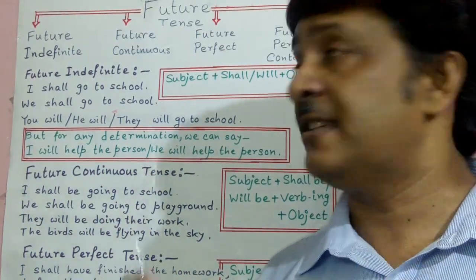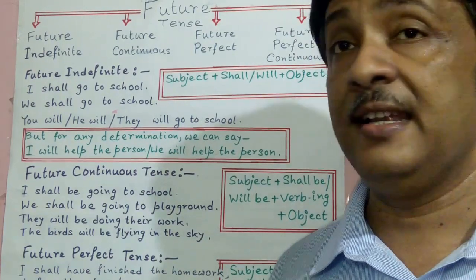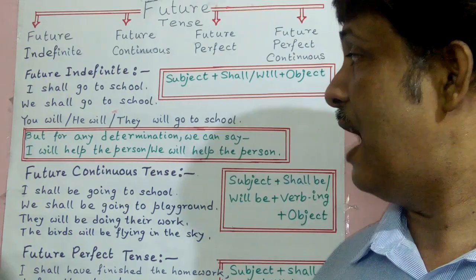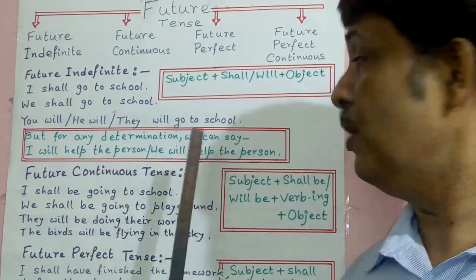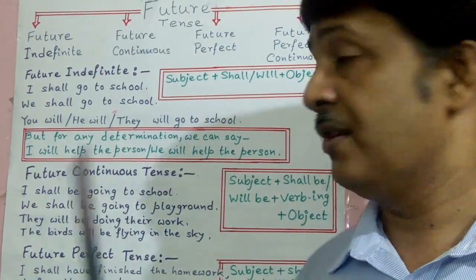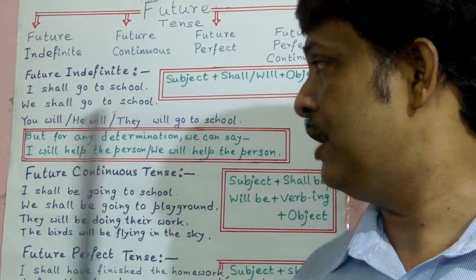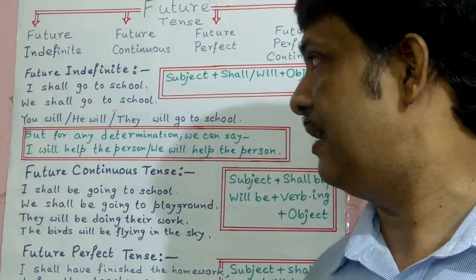Now, what I say is that for I and we we use shall, and for others we use will. But if we want to express any determination, then we use will instead of shall. That is, I will help the person, we will help the person, like that. Here, when we wish to express determination, we use will instead of shall.